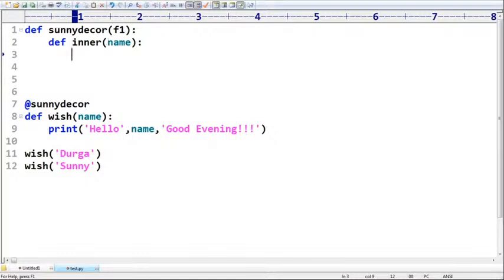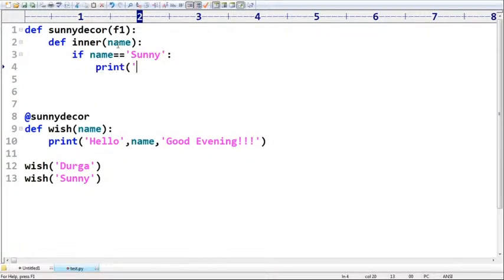Any variable you can take, like def inner of name. What this inner is doing: if name is equal to Sunny, print hello Sunny, good evening. Hello Sunny. Good evening.